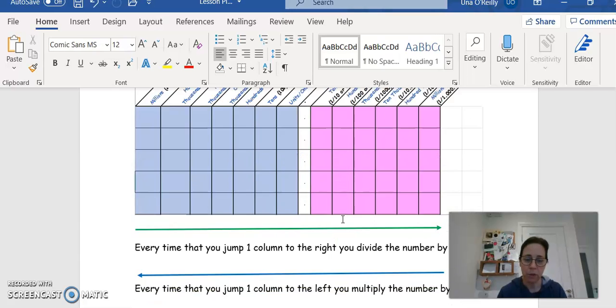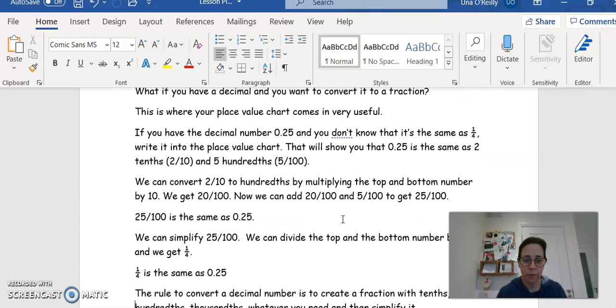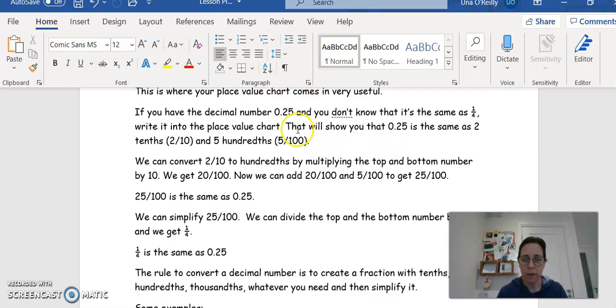So let's go back to where we were talking about that. So that will show you that 0.25 is the same as 2/10 and 5/100ths. Now we can convert 2/10 to hundredths by multiplying the top number and the bottom number by 10. So we get 20/100. Okay, that's just an equivalent fraction.